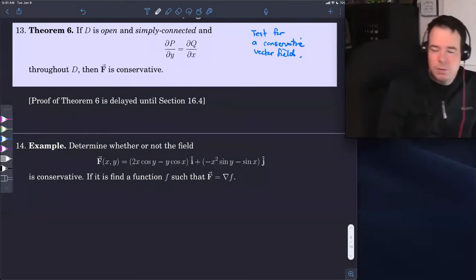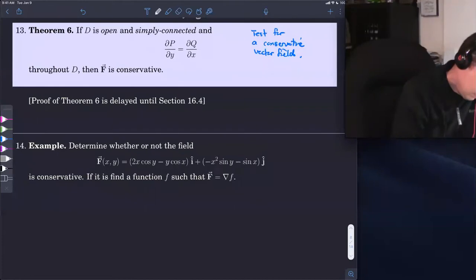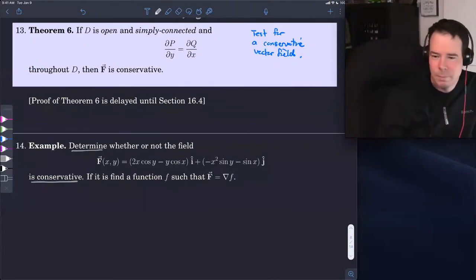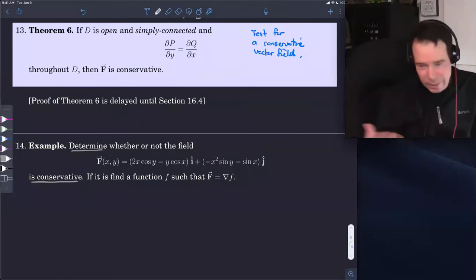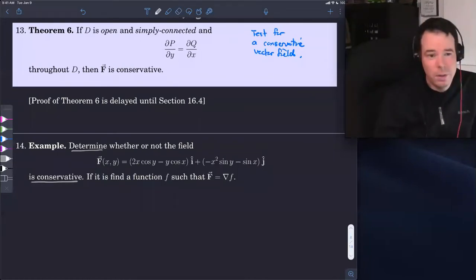So here we've got a vector field f, and I want to know, is it conservative? So determine, is it conservative? And if you think about what we've done so far, perhaps the approach would be to see if I can find a little f so that its x derivative is that first component and its y derivative is the second component. That would establish it's conservative if you can find that.